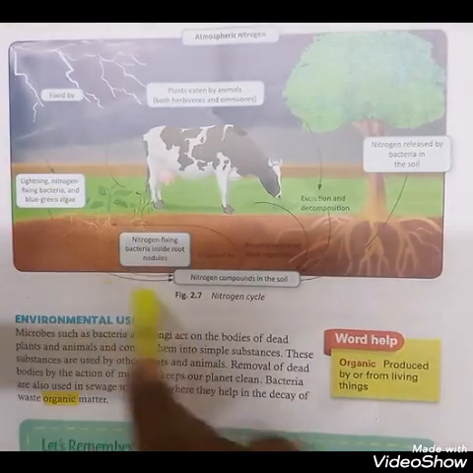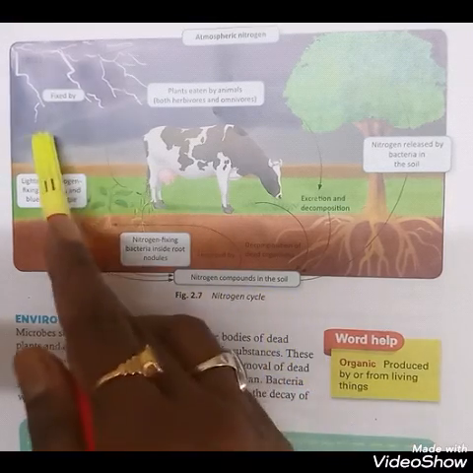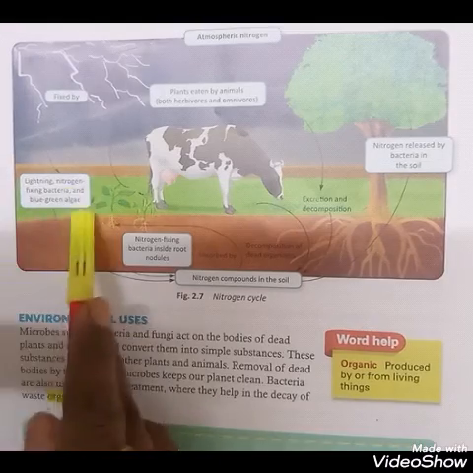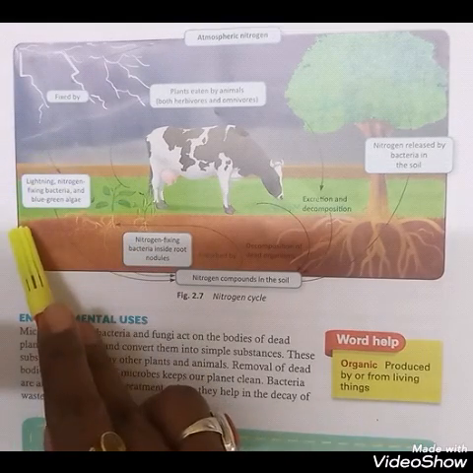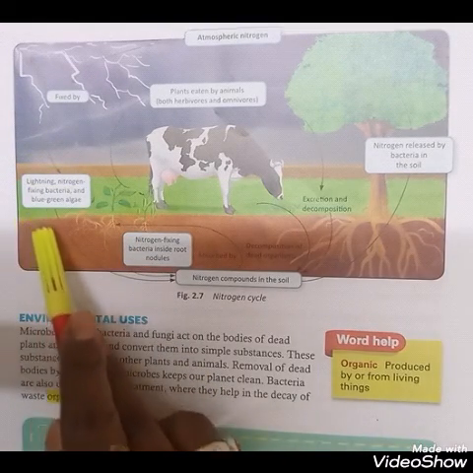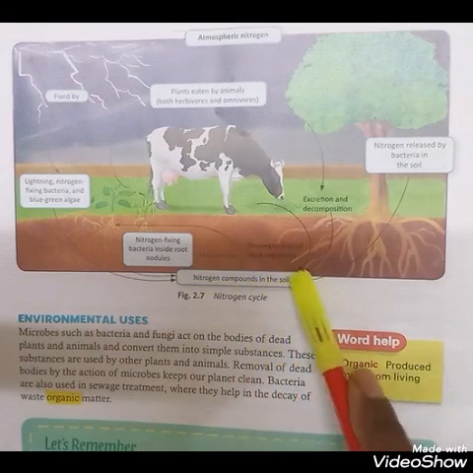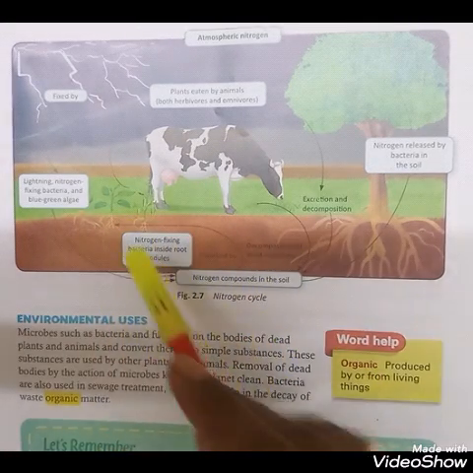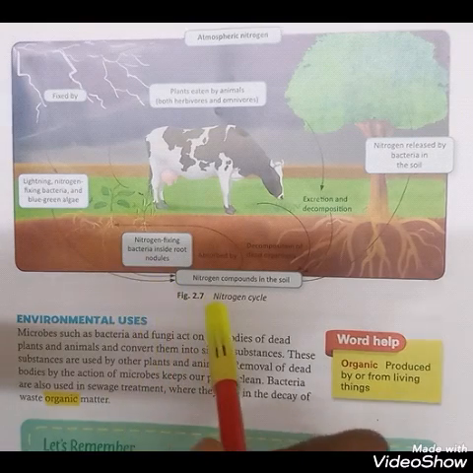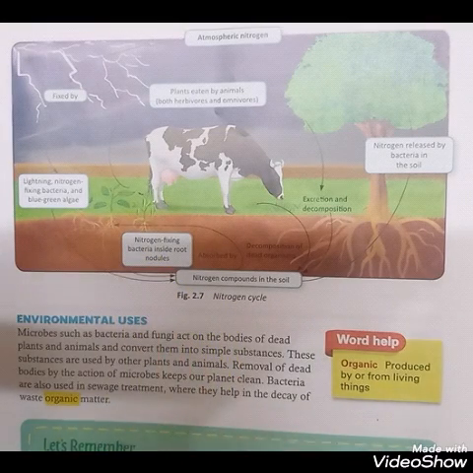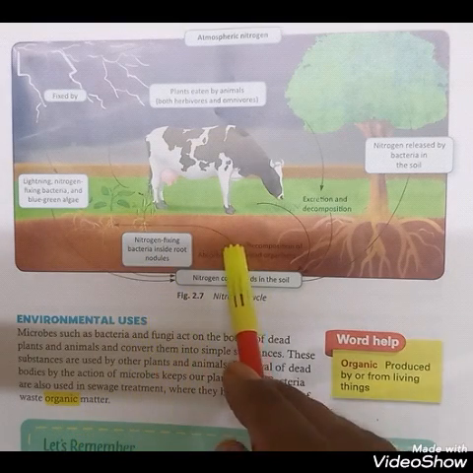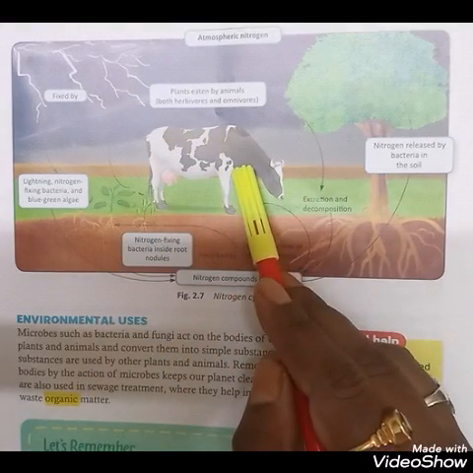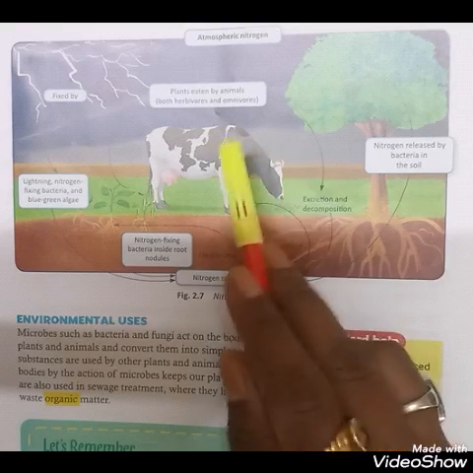Now in this part you can see the picture of the nitrogen cycle. See here, nitrogen is fixed by lightning, and nitrogen-fixing bacteria and blue-green algae all fix the nitrogen, then it is changed into nitrogen compounds in the soil. There are nitrogen-fixing bacteria inside the root nodules of the leguminous plants, so they also fix the nitrogen. Then the plants are eaten by the animals, the herbivores, and then omnivores, and the carnivores also eat the herbivores.